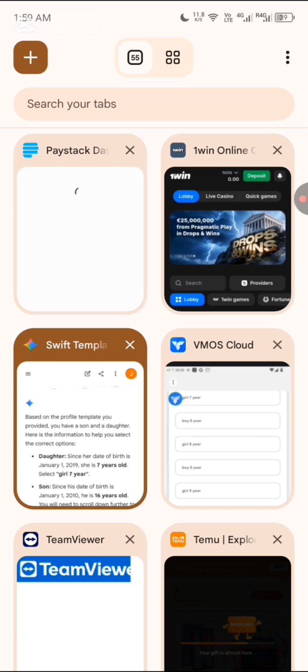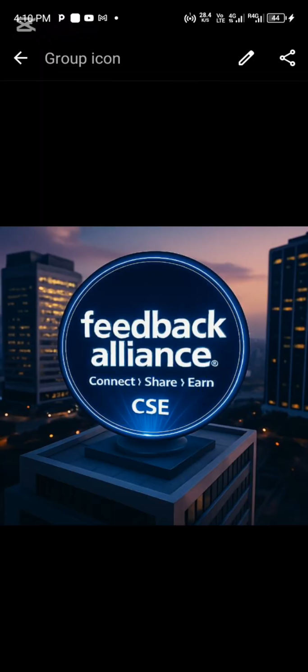Some people use Google Lens and still Gemini, but I prefer Gemini overall. So this is how you get your survey answers. It's not something that is difficult. It's not difficult at all.